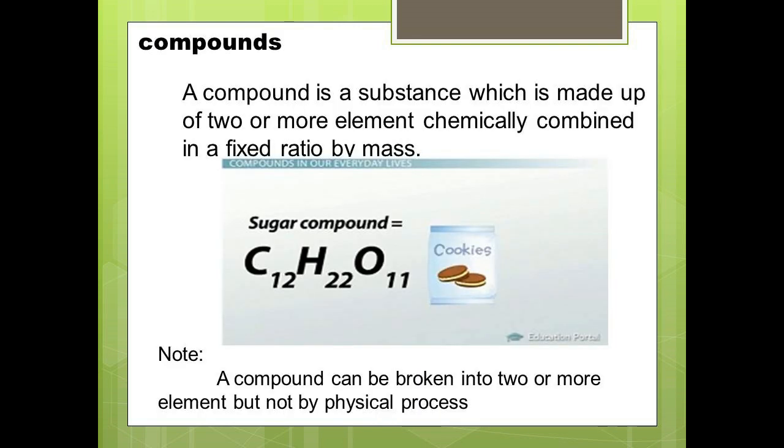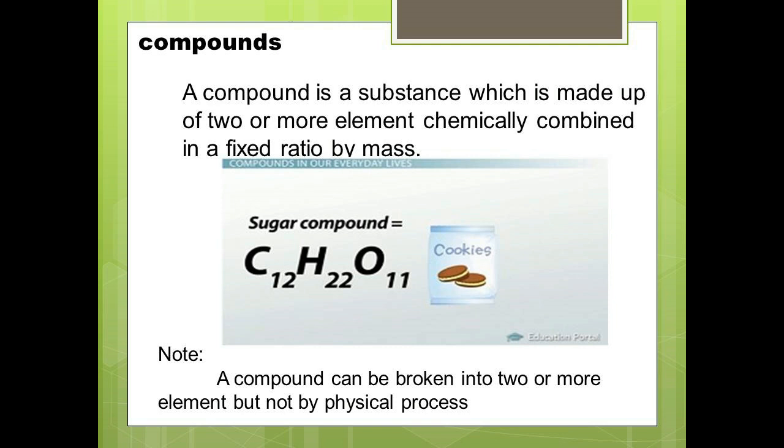Now, compounds. A compound is a substance which is made up of two or more elements chemically combined in a fixed ratio by mass. For example, cane sugar is made up of three elements: carbon, hydrogen and oxygen. The chemical formula of cane sugar is C12H22O11. Here C represents carbon, H is hydrogen and O is oxygen.